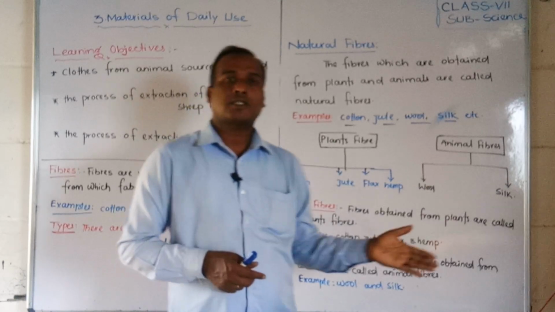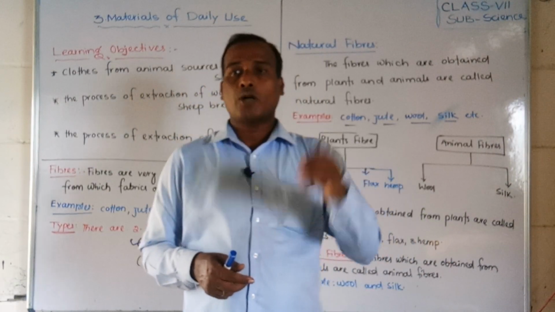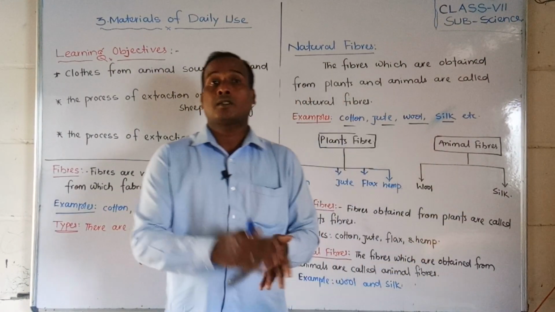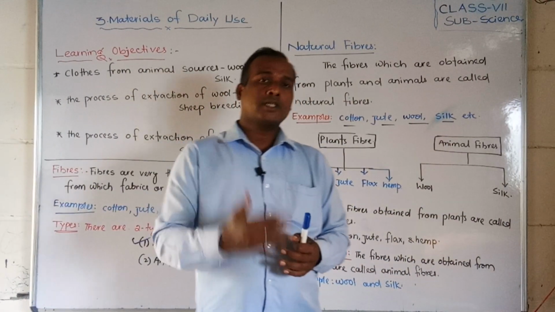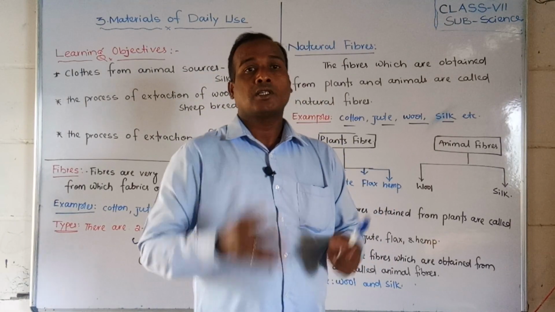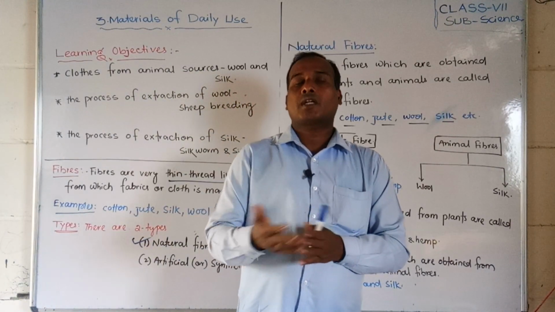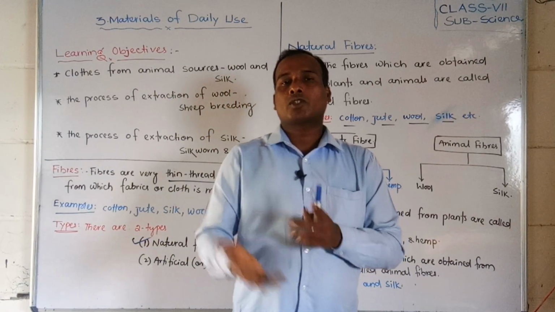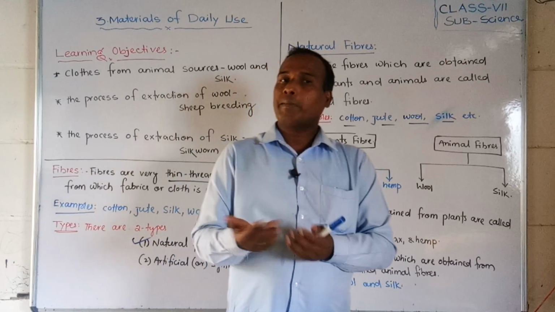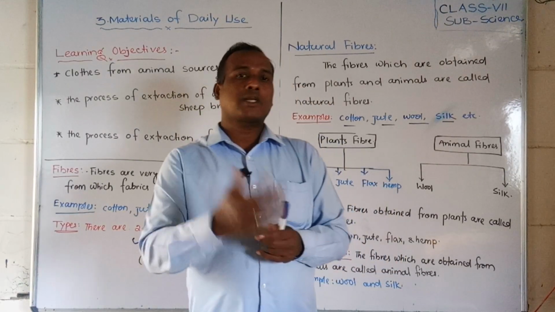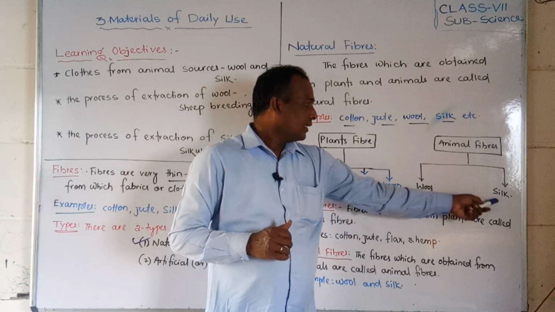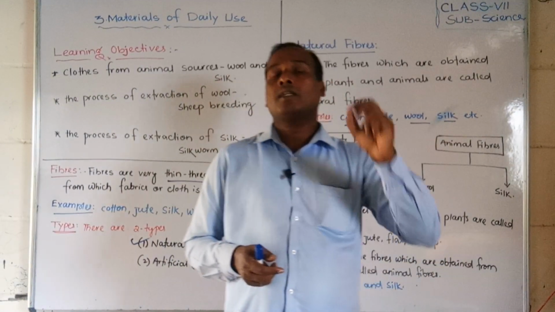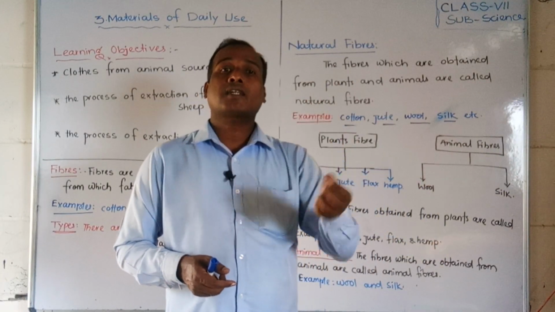Already we have studied how to extract cotton and jute in 6th standard. But in this chapter we are going to study animal fibers. Animal fibers are generally of two types: one is wool, another is silk. Wool we get from sheep, and also camel, and sometimes goat. And silk we get from a special type of animal, the silkworm.